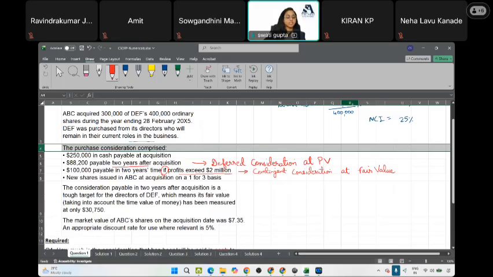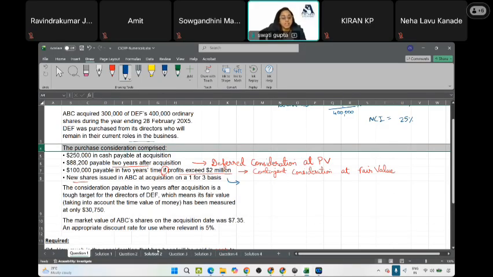Then we have equity shares issued in ABC at acquisition on a 1-for-3 basis. Please tell me how many shares have been issued. I want everybody to calculate on a 1-for-3 basis.